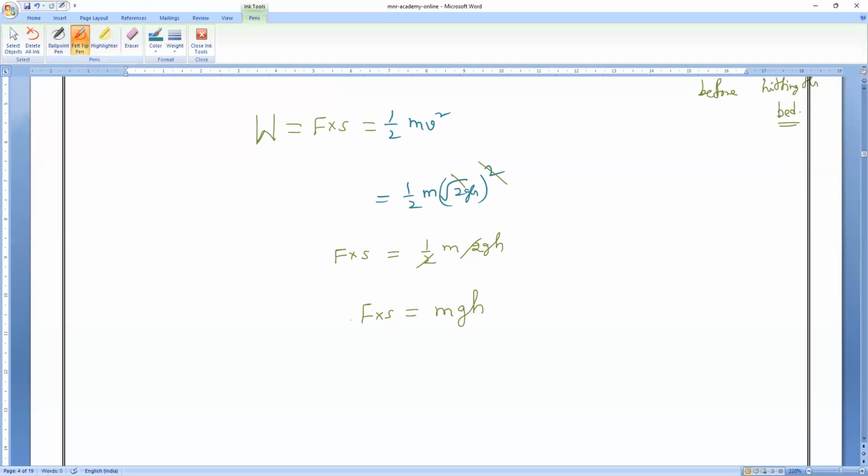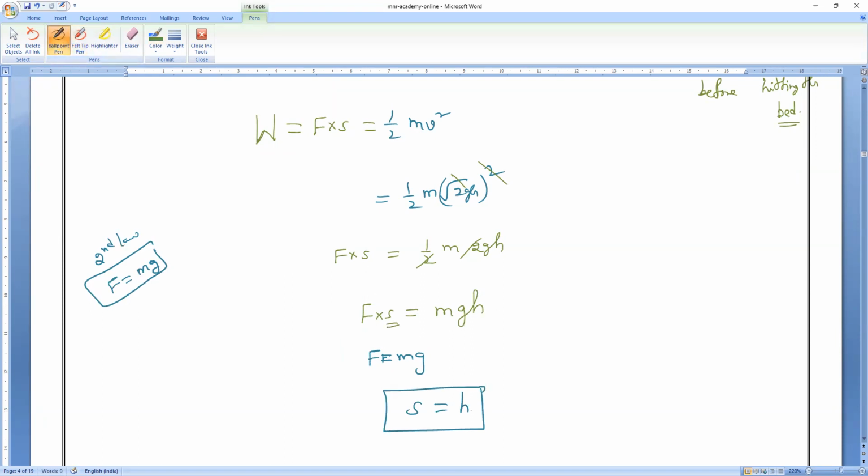Yes, everybody? Now we all know that force means what? From Newton's second law, force is equals to what? All of you. ma or mg. Am I right or wrong? Free fall. So from this equation, force is equals to mg. Then s is equals to what will happen, everybody? S is equals to h. Am I right? So I will say s is directly proportional to h.